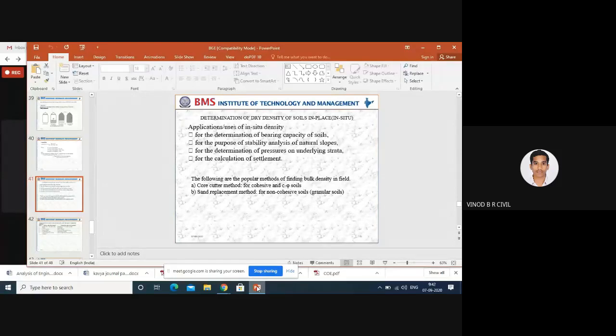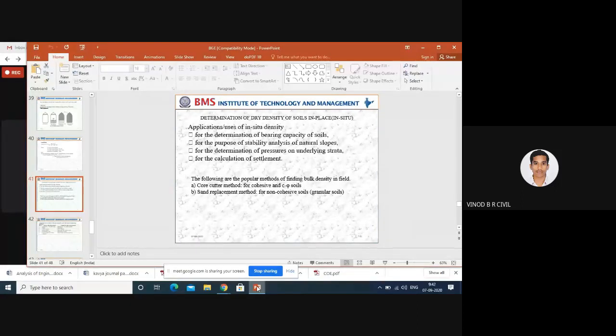And the second one is for the purpose of stability analysis for natural slopes. Nowadays you can add these words, especially landsliding, slope stability. These are all common words. Nowadays we are hearing these words because of instability, because of rainfall, because of deforestation. These are some of the reasons.